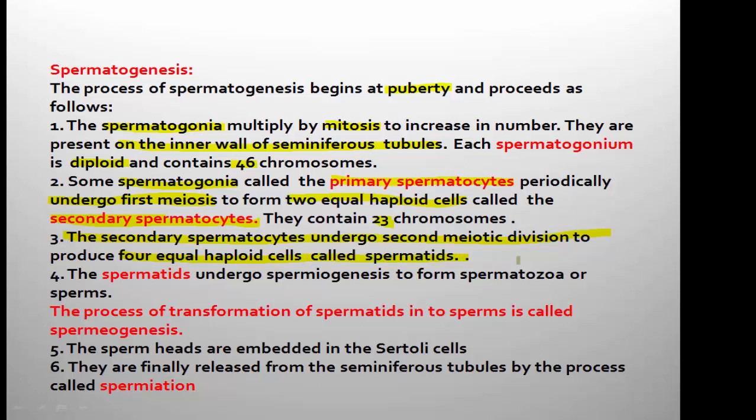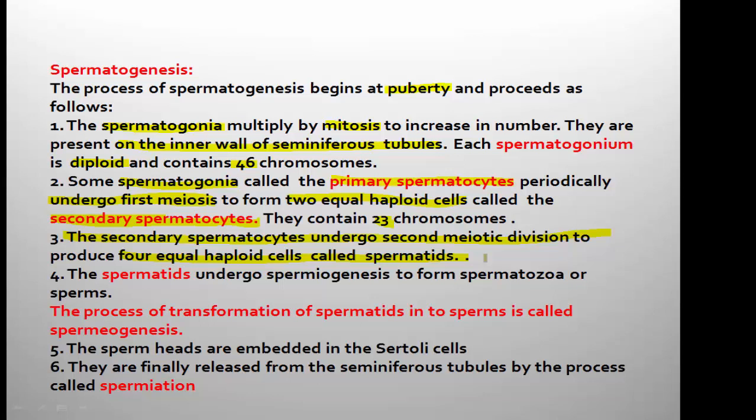See here, the process initiated with spermatogonia. After mitosis, some of them function as the primary spermatocytes having 46 chromosomes. The primary spermatocyte undergoes first meiosis to produce secondary spermatocytes. Secondary spermatocytes after second meiosis produce 4 haploid cells called spermatids.